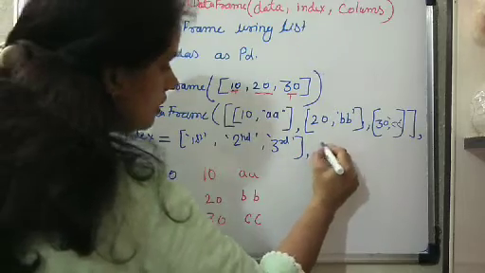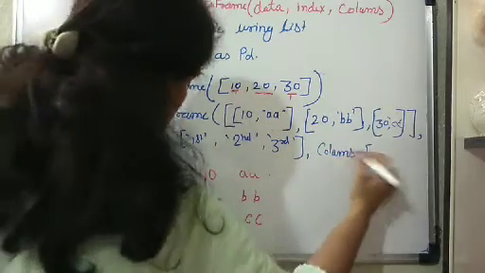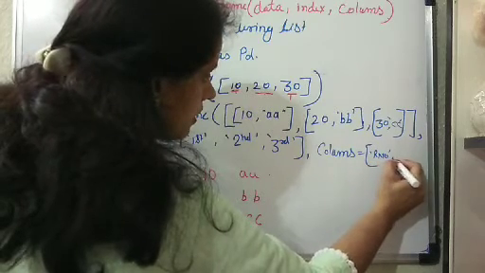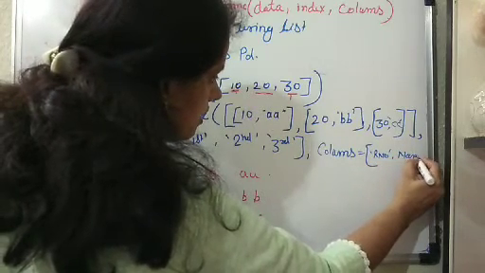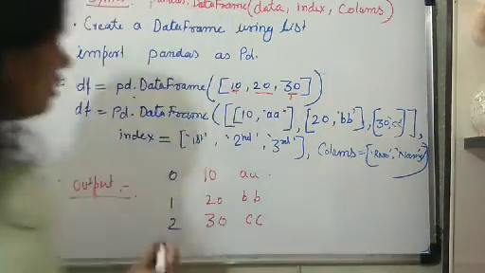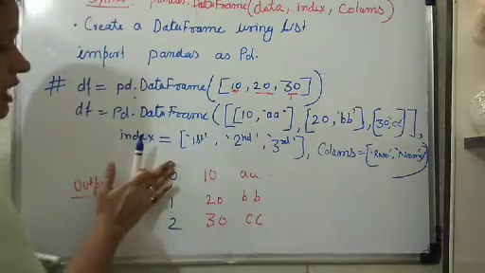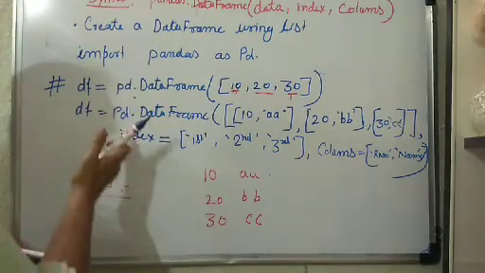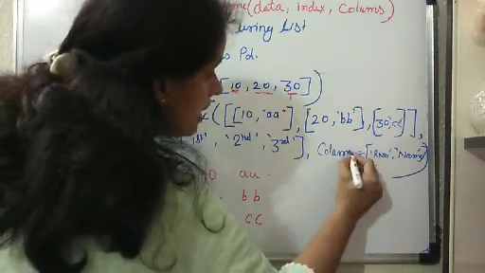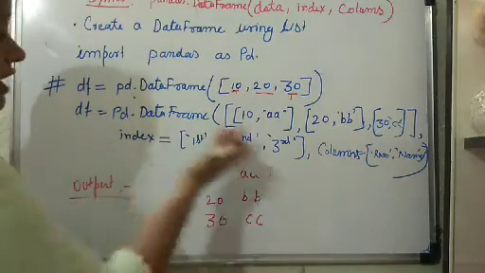Clear? Comma, and columns equals, suppose, roll number and name, right? It's not necessary that you must provide both the column names and the index. It's upon your choice. If you don't want to provide an index, write columns only. If you don't want to provide columns, mention the index only.